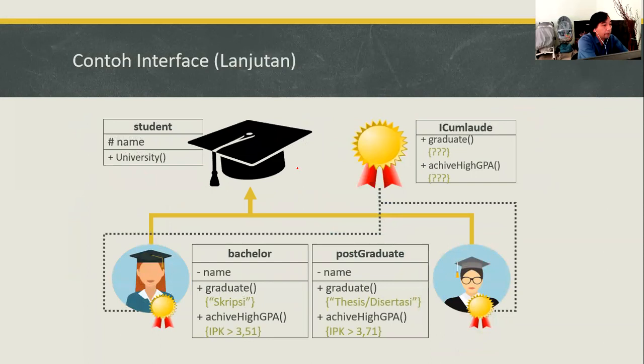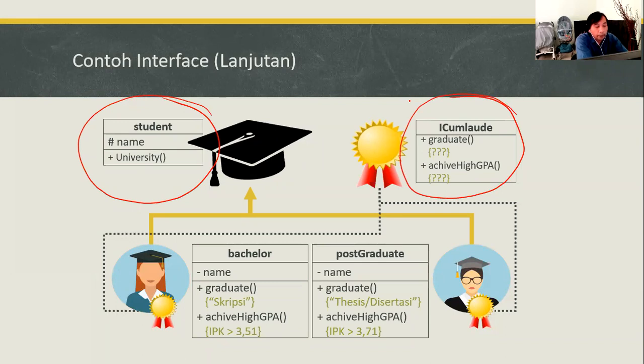So let's say we have a general class, which is student. Then we are creating an interface class we call ICumLaude, which consists of only two abstract methods: graduate and achieve high GPA. Because it's an abstract method, it is not necessary for you to create the programming code inside the method.